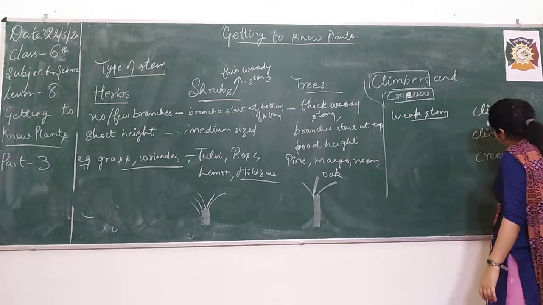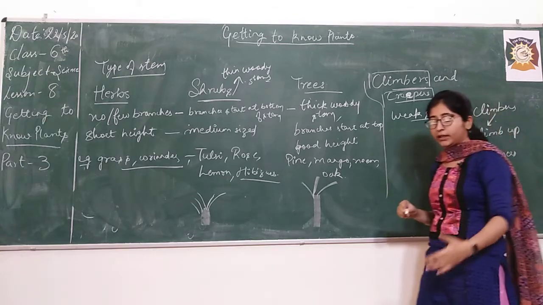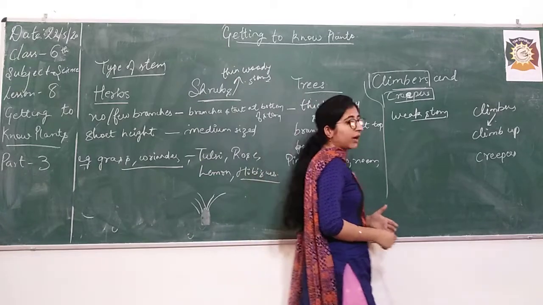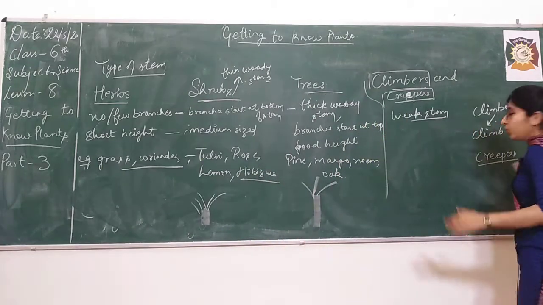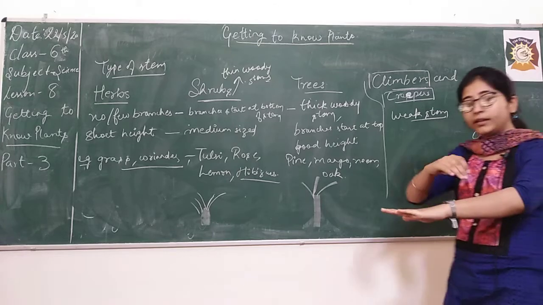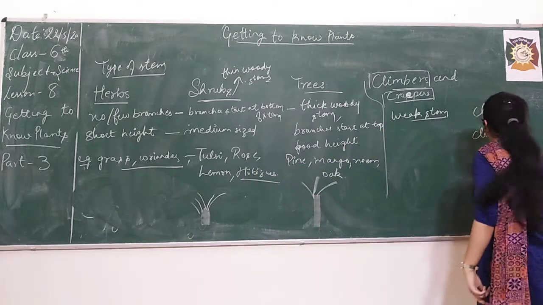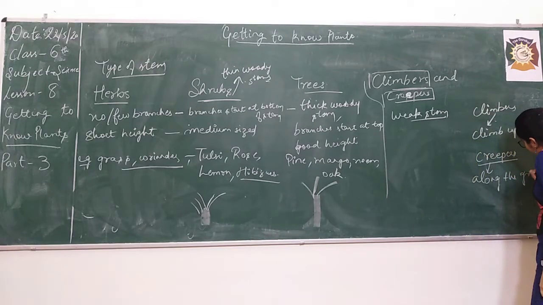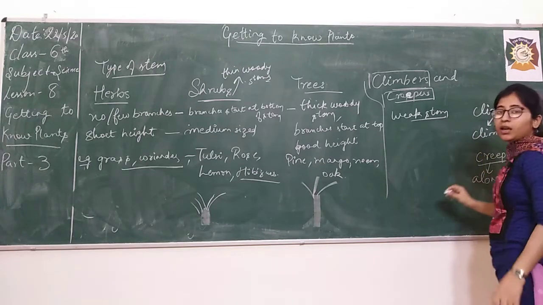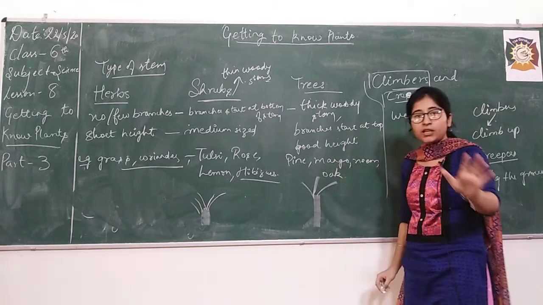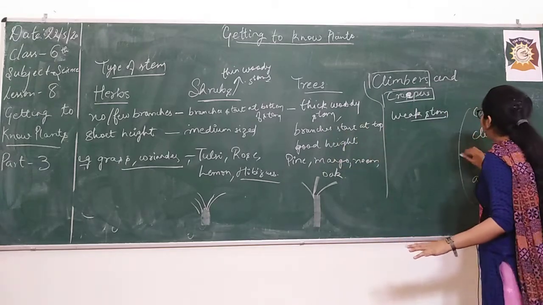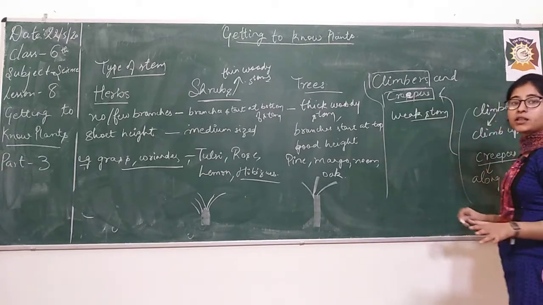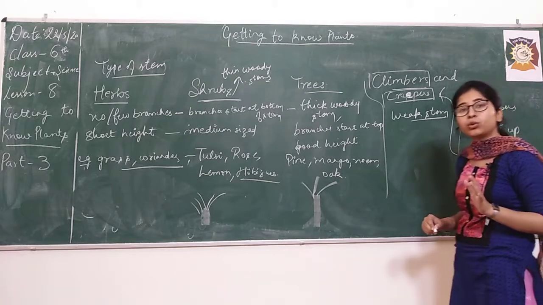But creepers don't climb up. They grow along the ground. There are some plants, if you have seen them, that don't grow in height. If this is the ground, then they grow like this along the ground. So what do creepers do? They grow along the ground, right? Now both of these have weak stems, and we are starting the classification based on the type of stem. So these two are placed in the same category because they have the same kind of very weak stem, and they need support to grow.